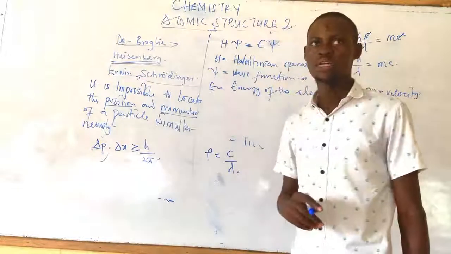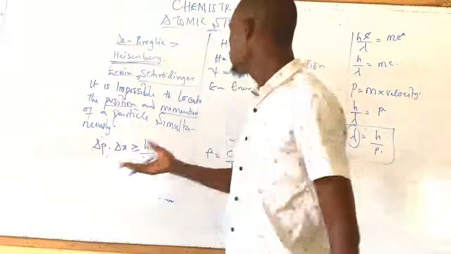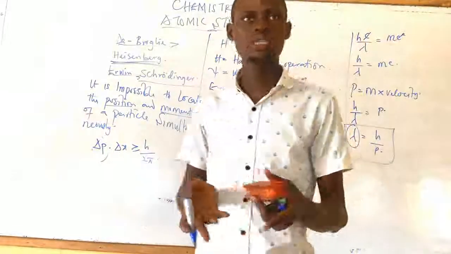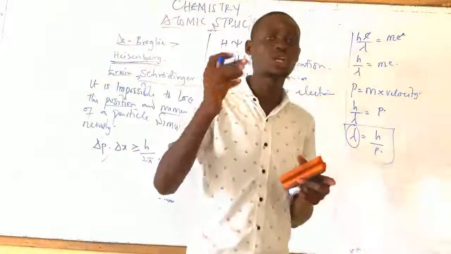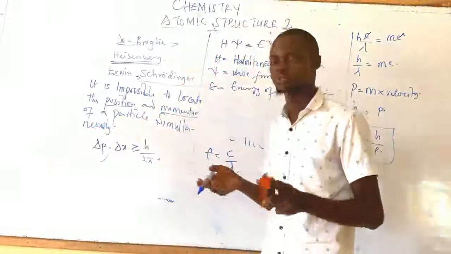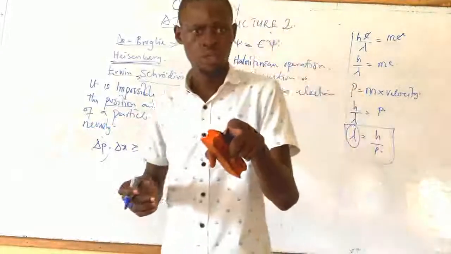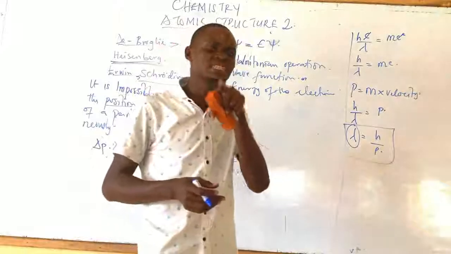Now, according to him, the summation of the square of the wave function with the volume tells us about the probability of finding the electron.